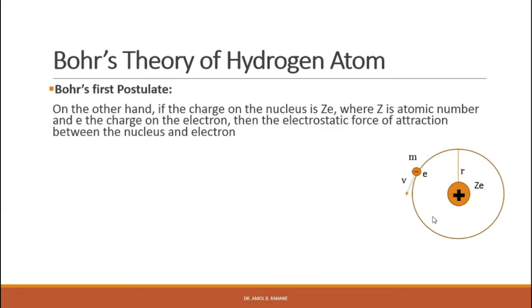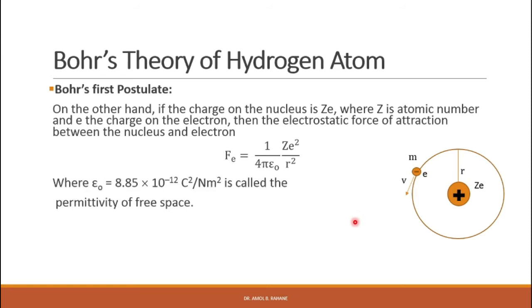On the other hand, if the charge on the nucleus is Ze, where Z is the atomic number and e is the charge on the electron, then the electrostatic force of attraction between the nucleus and the electron is given by Fe = (1/4πε0) Ze²/r², where ε0 = 8.85 × 10^-12 C²/N·m² is called the permittivity of free space.